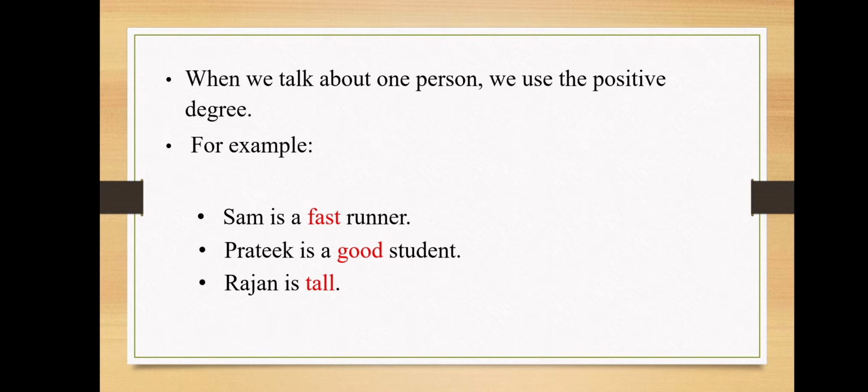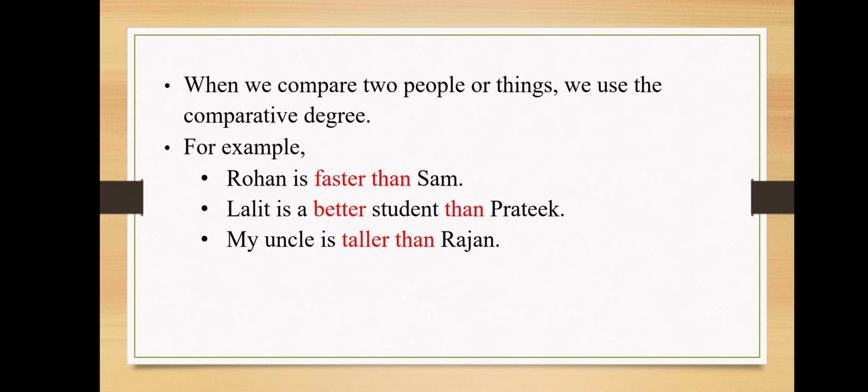Now children, let's see what is comparative degree. So when we compare two people or things, we use the comparative degree. For example, Rohan is faster than Sam. Lalit is a better student than Pratik. My uncle is taller than Rajan.